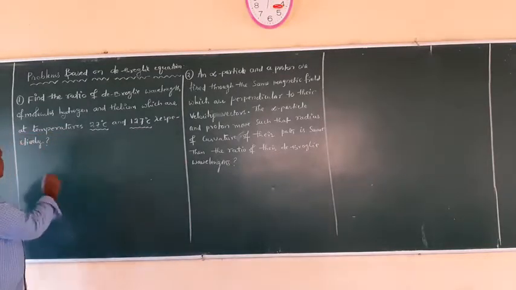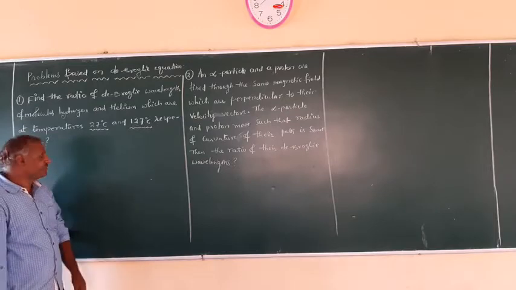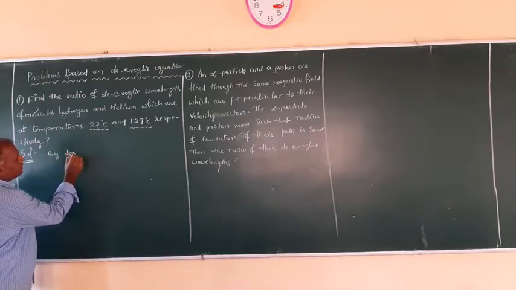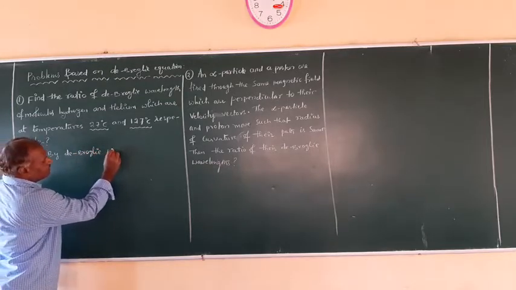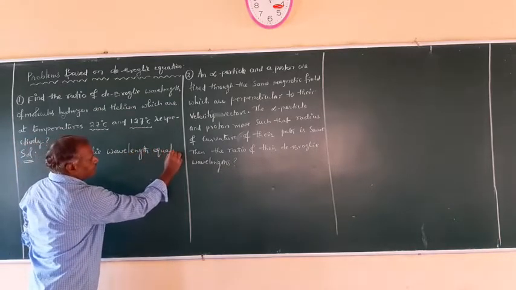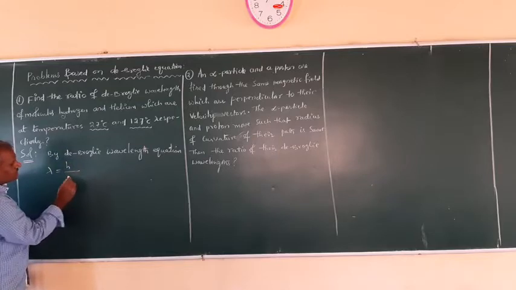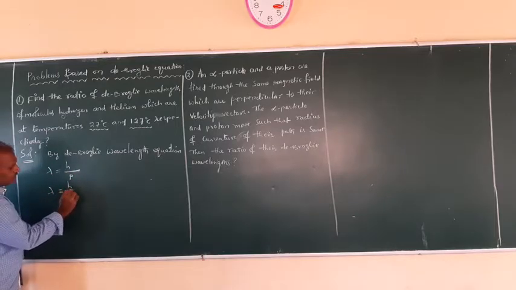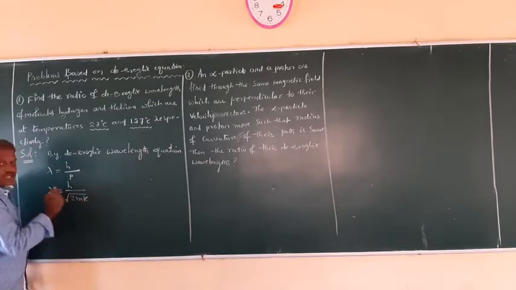Now here is the solution. By the de Broglie wavelength equation, we have lambda is equal to h upon p, and further we can write lambda is equal to h by p, where p can be written as the square root of 2mK, where K is the kinetic energy.